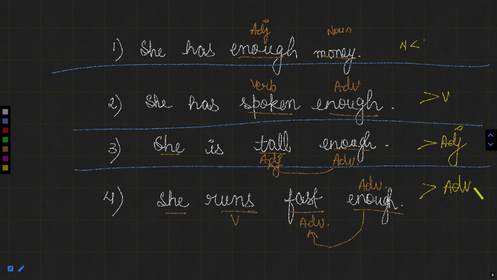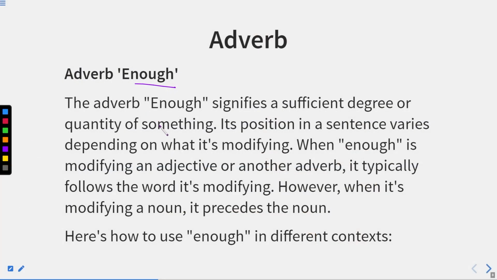If it is an adverb and it qualifies an adjective, it will be placed after the adjective. And if it is an adverb and qualifying an adverb, it will be placed after that adverb. So this is how we use the word enough in a sentence. I hope you got all these points. Now let us get back to our slides.